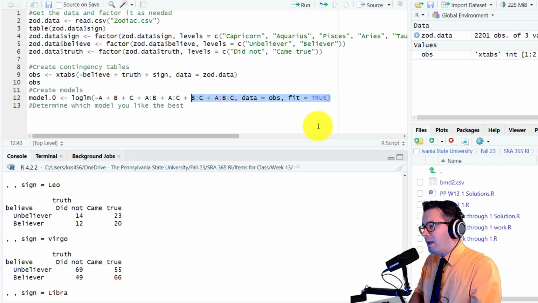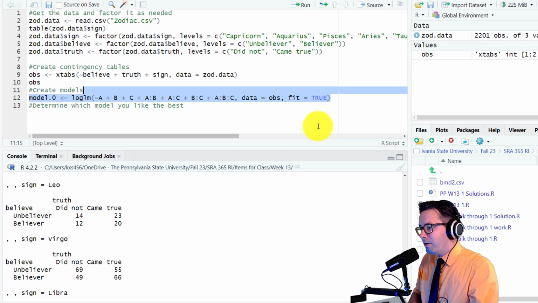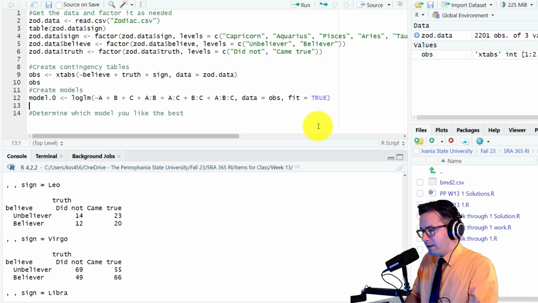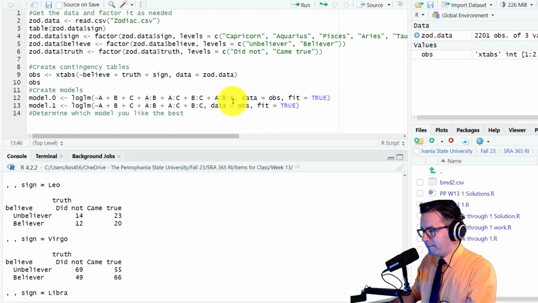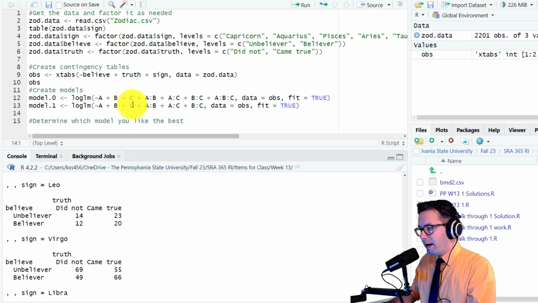Then we take this whole line and copy it, and we're just going to remove the part where it's A, B, and C all together. So this is model 1. We're removing this, the most complex thing. Then we're going to look at A, B, and C together, and only remove one of these.